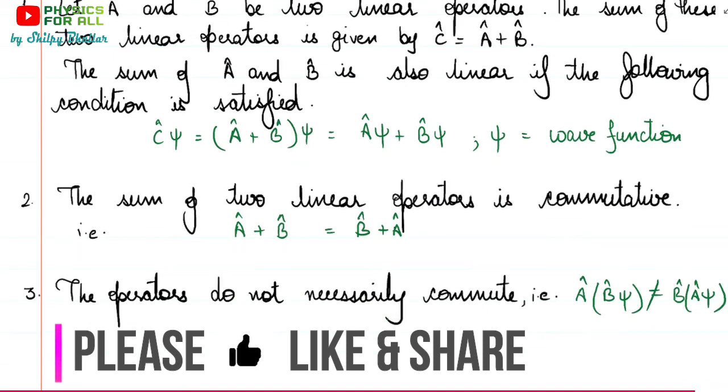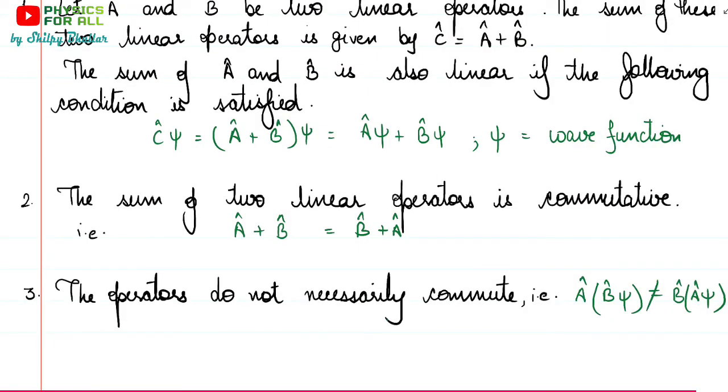The third point is that operators do not necessarily commute. Now we cannot understand this in terms of numbers because numbers always commute. So they are saying that it might be possible that they would be commuting, and it is also possible that they might not be commuting. So A cap and B cap are operators. Actually, they are not numbers. We are just understanding them in terms of numbers because it is always easy. But actually, A cap and B cap are just operators and they can be of any type. So it is possible that they might commute, and it is also possible that they might not commute.